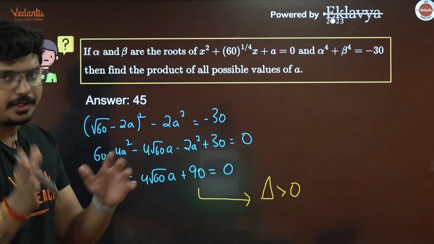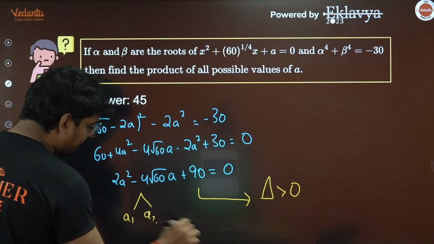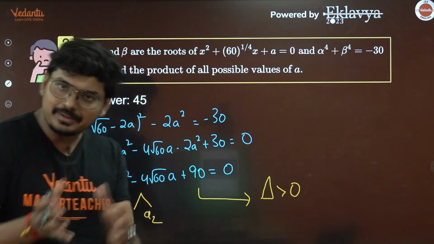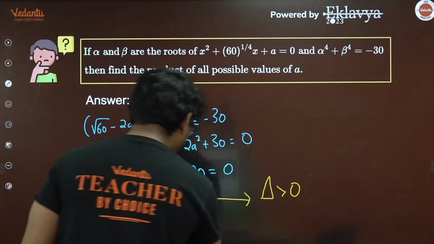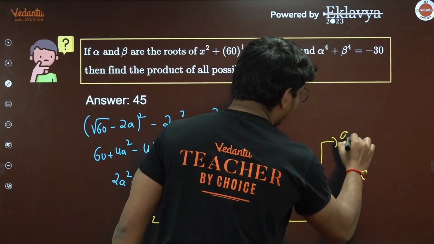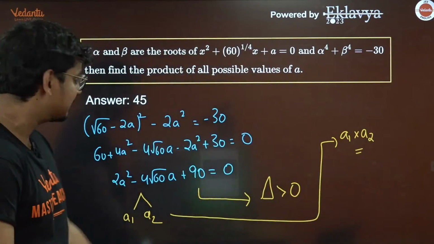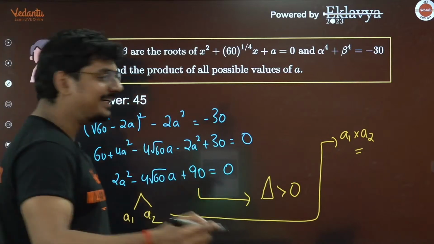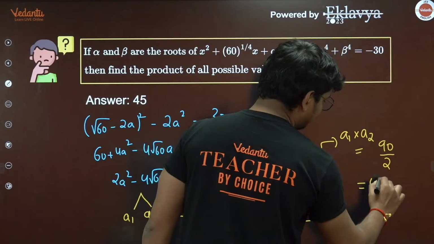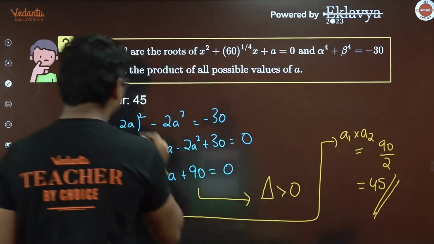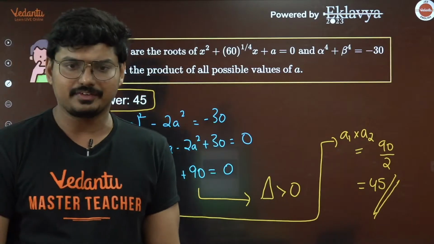Let us say they are a1 and a2. We need to find the product of these values, that is, a1 into a2. That is the product of roots, which is c by a, 90 by 2, and that is simply going to become 45. And if you see, the right answer for this question is going to be 45, guys.